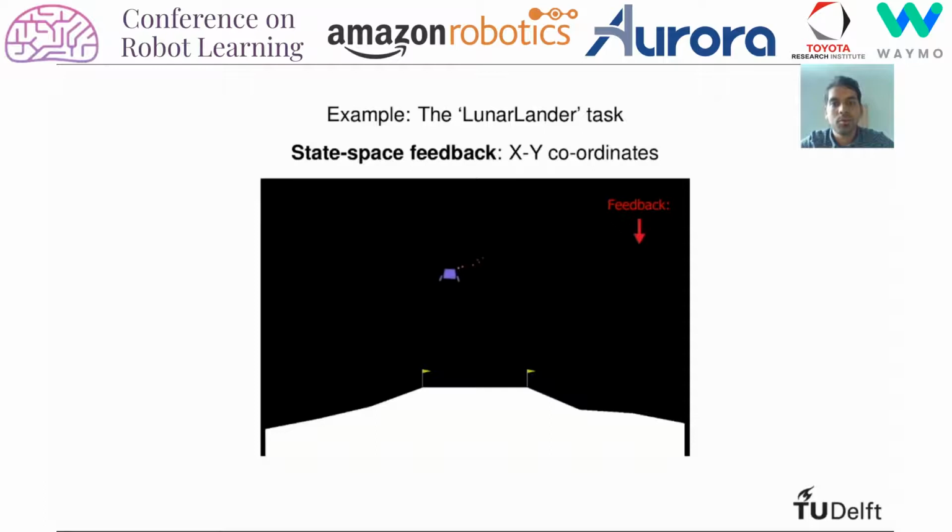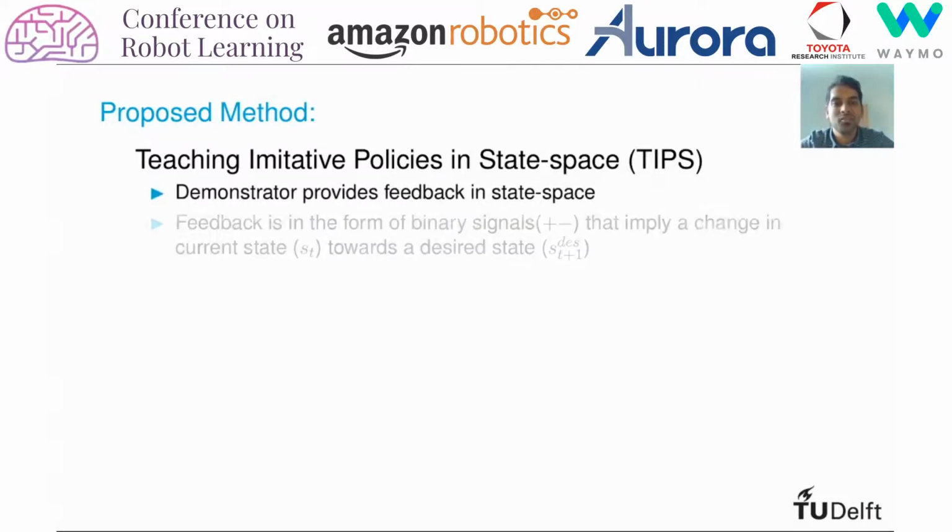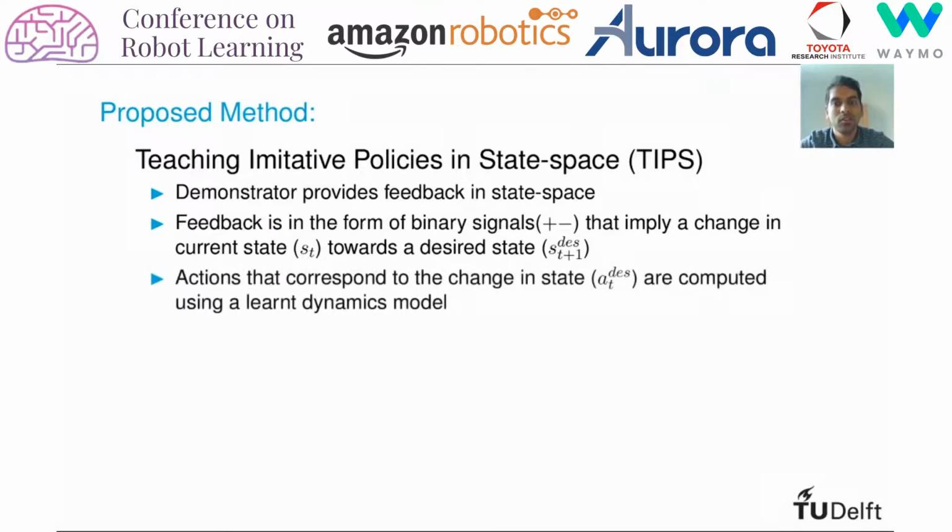With this in mind, we propose a method named Teaching Imitative Policies in State Space, or TIPS, where the demonstrator provides feedback in the state space. This feedback is in the form of binary signals that imply an increase or decrease in the current state. Binary signals make it even easier for demonstrators to provide feedback since they don't need to provide accurate values. To get the actions that correspond to this state transition, we use a learned dynamics model, and with the state and actions known, we can train an agent policy.